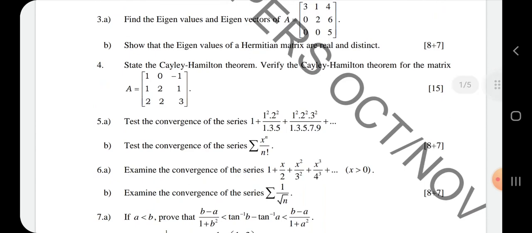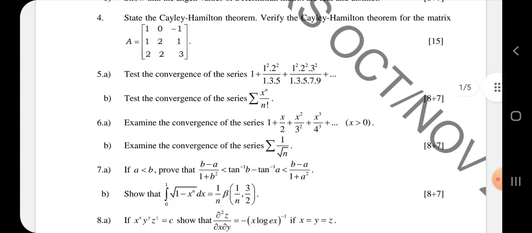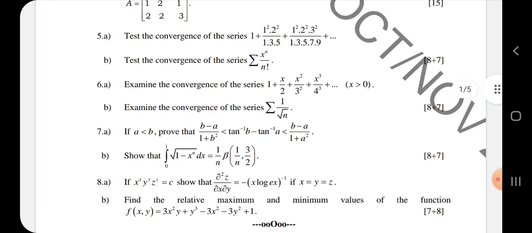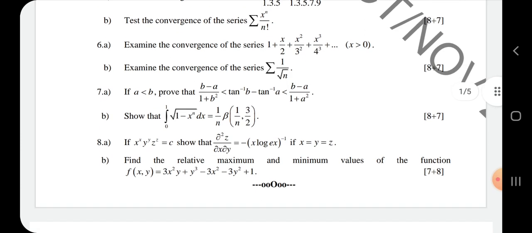Coming to the fifth one, it is sequence and series, third unit. The sixth problem is also from sequence and series. So from the third unit, you are expecting 2 problems with A and B. The seventh is from the calculus part, and the eighth one is from multivariable calculus, from the fifth unit.